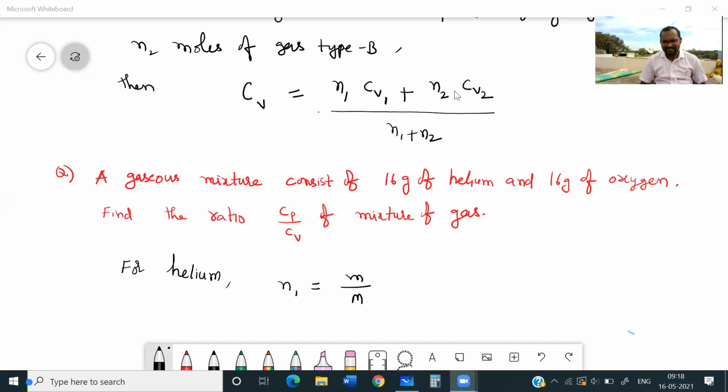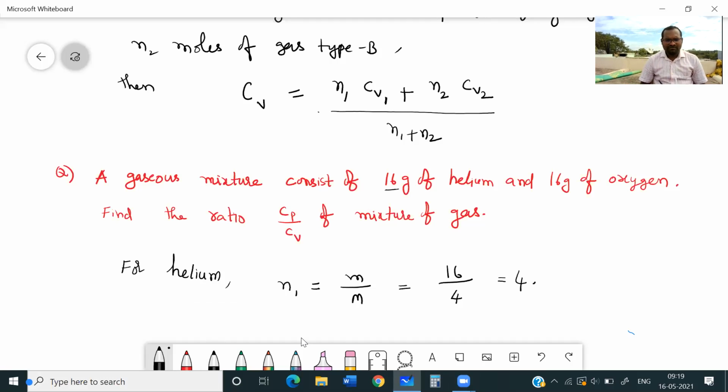Okay, let us check. The mass of helium given is 16 grams. The molecular mass of helium is 4 gram per mole. So the number of moles is 4. Okay? Check it.